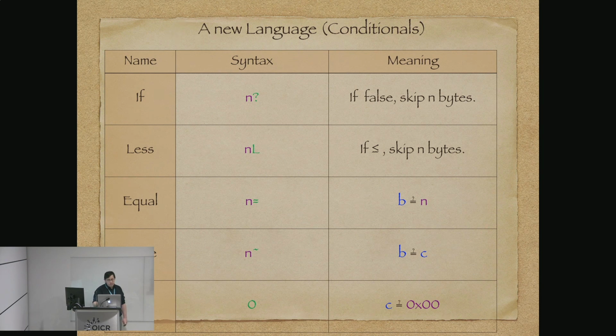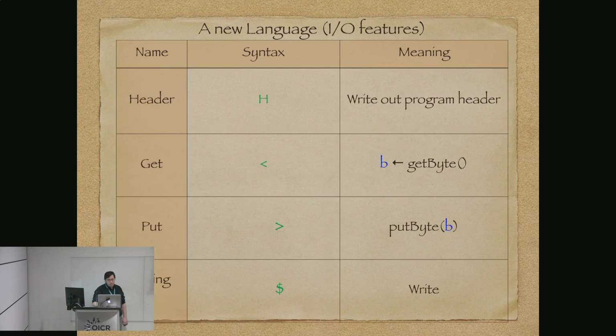And we can compare 2 values. First, comparing a constant. This is an example of where we might want to quote something. And then we can see whether they're equal, whether they're the same. We can check to see whether our constant C is null. A handy feature is just going to be to write up the header. So that we define the definition of our header, then put in H, and immediately our program will write out our header. We'll get a byte, we'll put a byte, string will write out a string with A and C in it, although it doesn't actually say that on the screen.